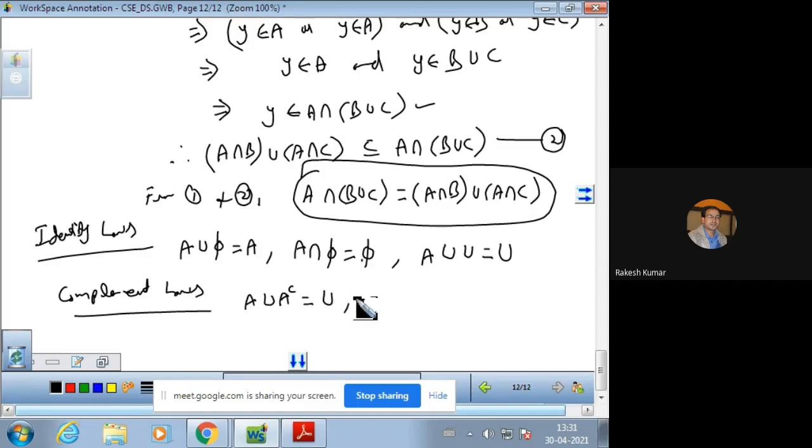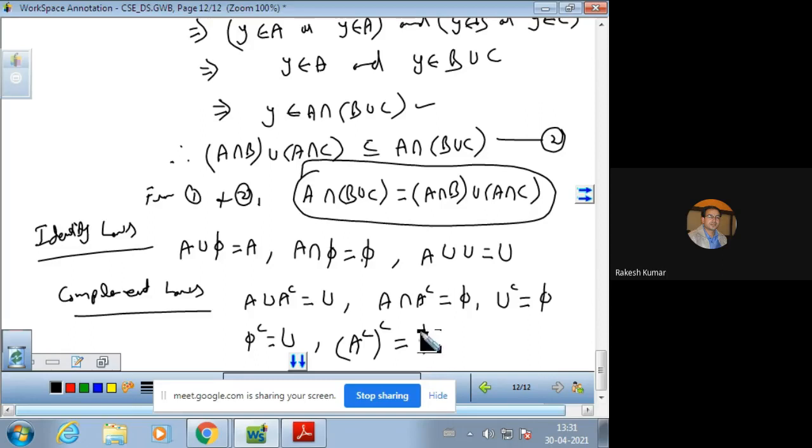We all know that is a universal set, and A intersection A complement is phi, and universal complement is phi, and phi complement is universal set, and more important, A complement of complement is A. All these are complement laws.